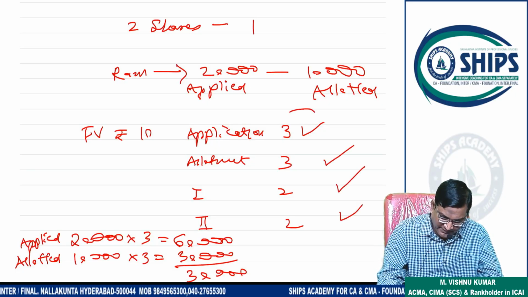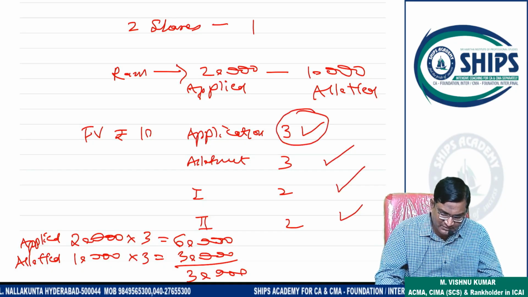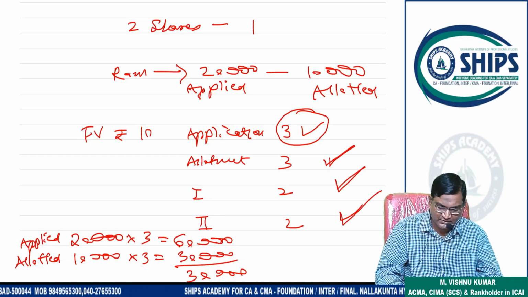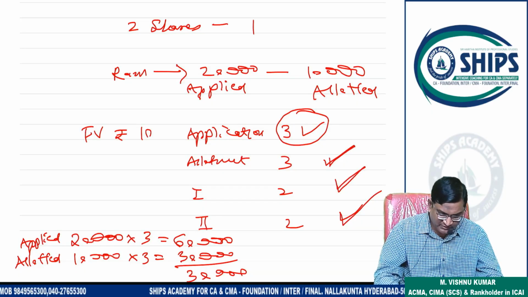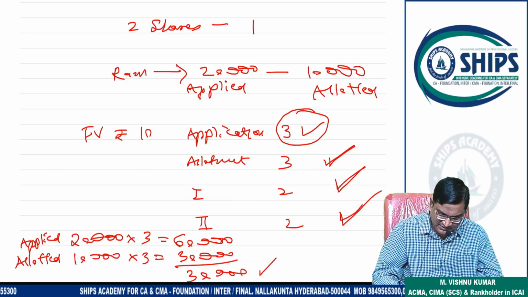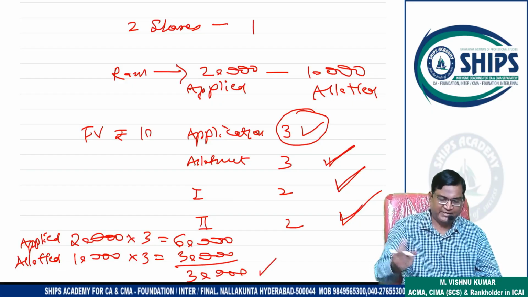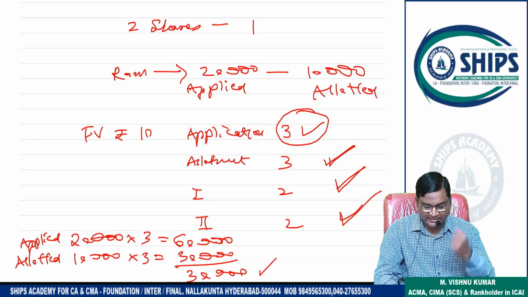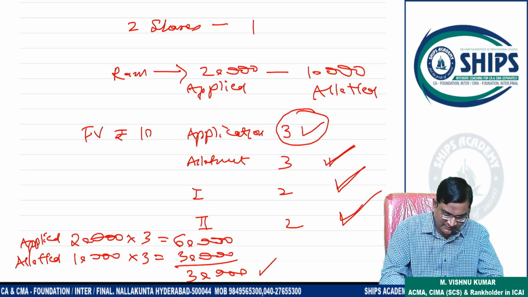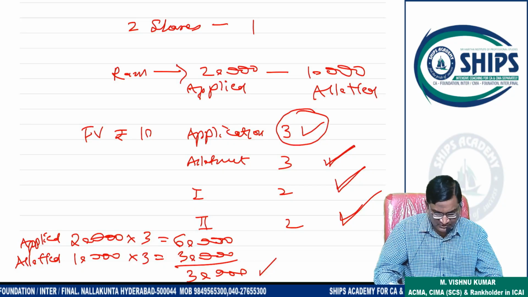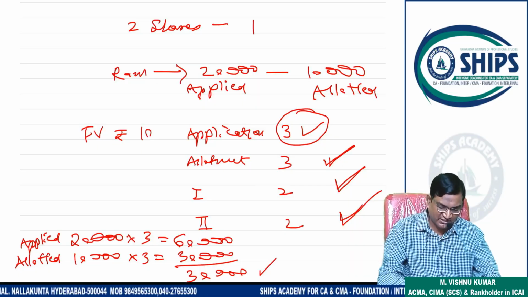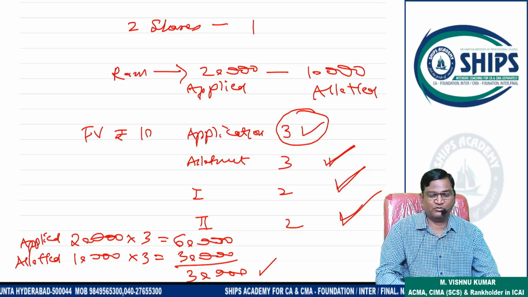No, he only paid extra money on application. But in future, Mr. Ram has to pay on allotment, on first call and final call also. That's why most companies will not return this extra money. This extra money will be adjusted for further payments. So in future, when Mr. Ram has to pay allotment, it will be adjusted. This is called pro rata. This type of discussion will be done in further classes. Only for example purposes I am explaining this. We have to discuss this compulsorily in our practical questions.